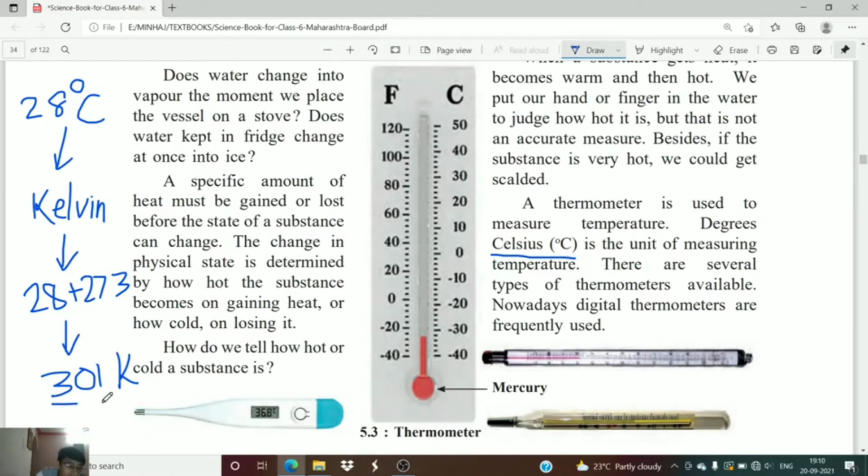So if you want to convert the temperature of degree Celsius to Kelvin, you have to add 273 to the specific number which is in degree Celsius.